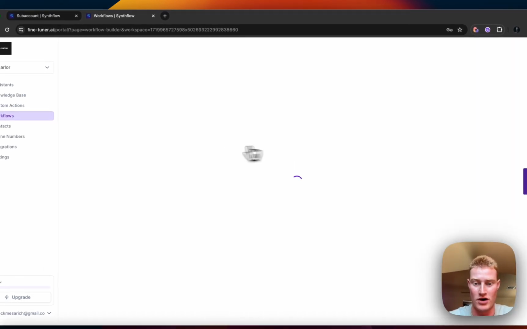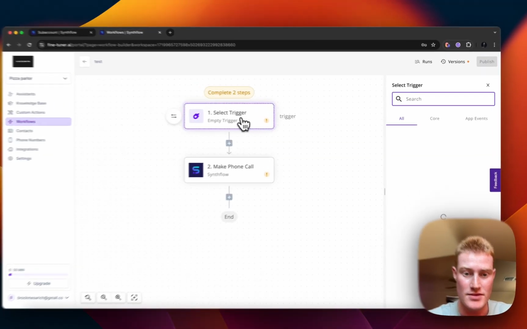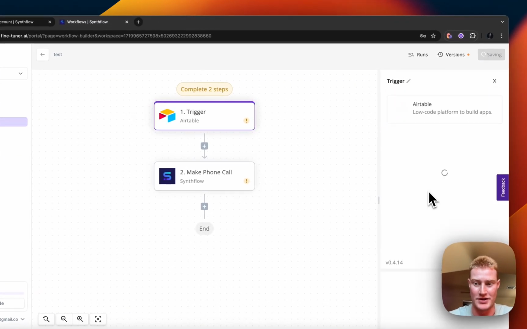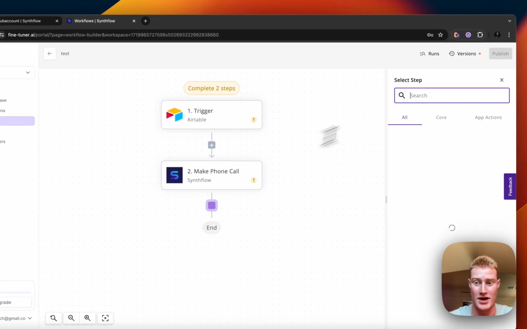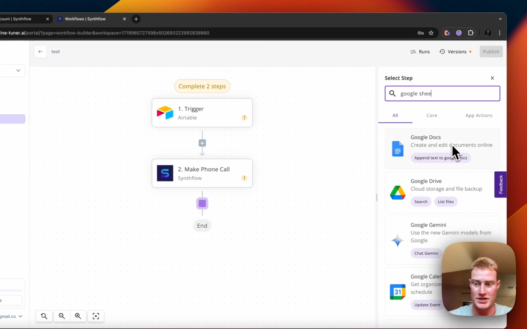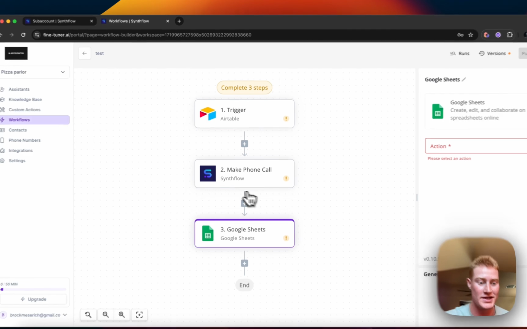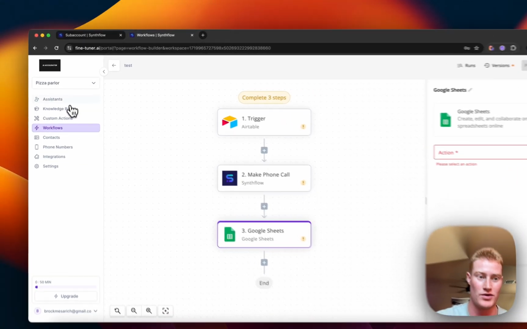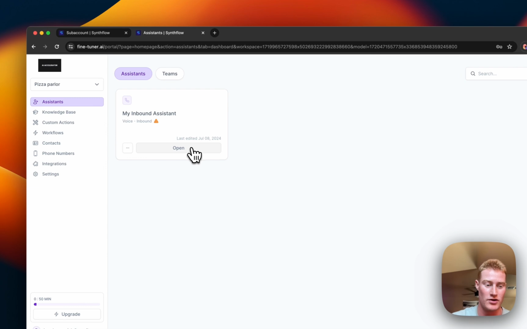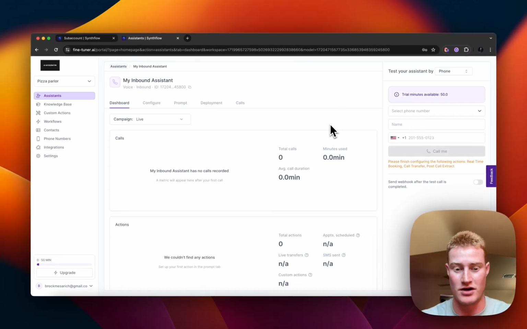So we can make a call once a trigger happens. Boom. So let's say somebody, there's a table filled out on Airtable, then it will make a phone call. And then from there, we could go Google Sheets, store that information in a Google spreadsheet. We could do all of this natively inside of our software. So yeah, there we go. I wanted to show you just a brief intro into what it looks like for your client to actually play around with our custom software here.